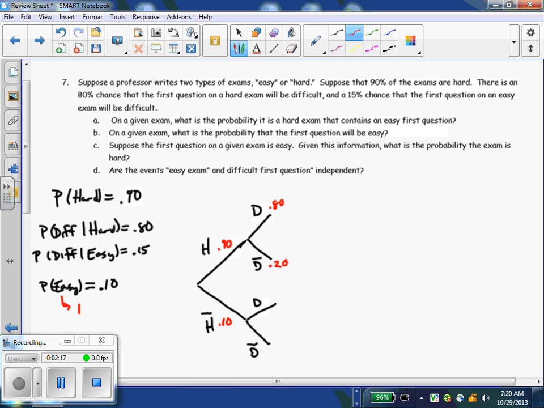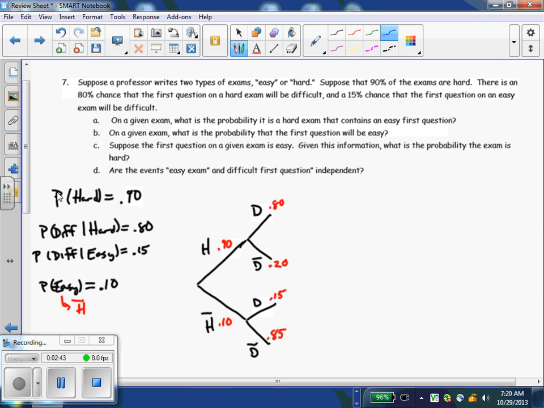This would be the same thing as not hard. 15% of these start with a tough question, which means 85% of the easy exams start with a pretty easy question. My recommendation to you guys will still be that if you take a quick second and fill in the end of the branches, that's probably going to make a lot of these other questions pretty easy.